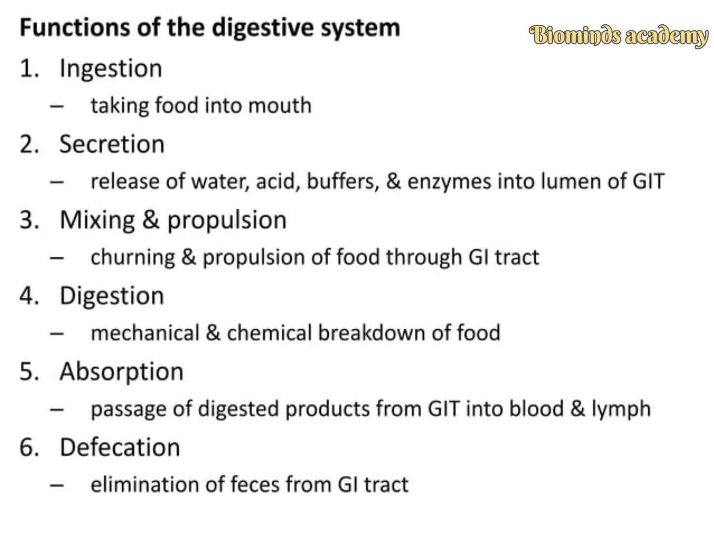Then digestion occurs, which is the mechanical and chemical breakdown of the food. Then absorption occurs in the small intestine, which is the passage of digested products from the GIT into the blood and the lymph. Then defecation, which means elimination of the feces from the GI tract.